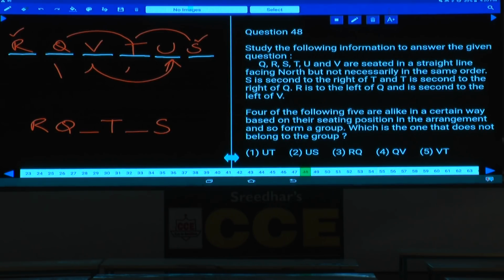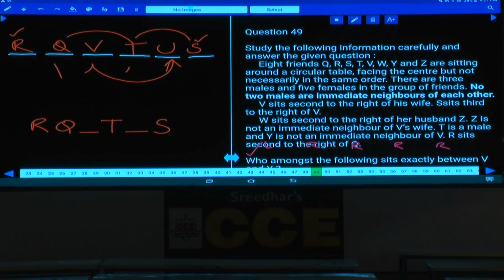Then 48: four of the following five pairs are alike, one is the odd man out. U and T: T is to the immediate left of U. U and S: S is to the immediate right of U. R and Q: Q is to the immediate right of R. Q and V: V is to the immediate right of Q. V and T: T is to the immediate right of V. Except choice 1, in the remaining choices the second person is to the immediate right of the first person. Hence, 1 is the answer to 48.